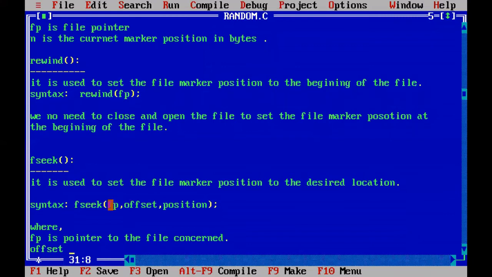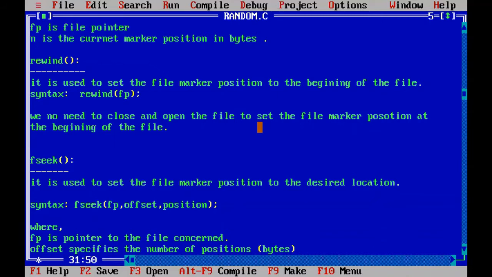Offset specifies the number of positions, that means number of positions in bytes. One byte, first byte, second byte, third byte. So starting from the starting of the file means you start with the 0 byte, then the second byte. So first byte means 0 byte means it is the first character. First byte means it is a second character, like this. So one character, one byte.